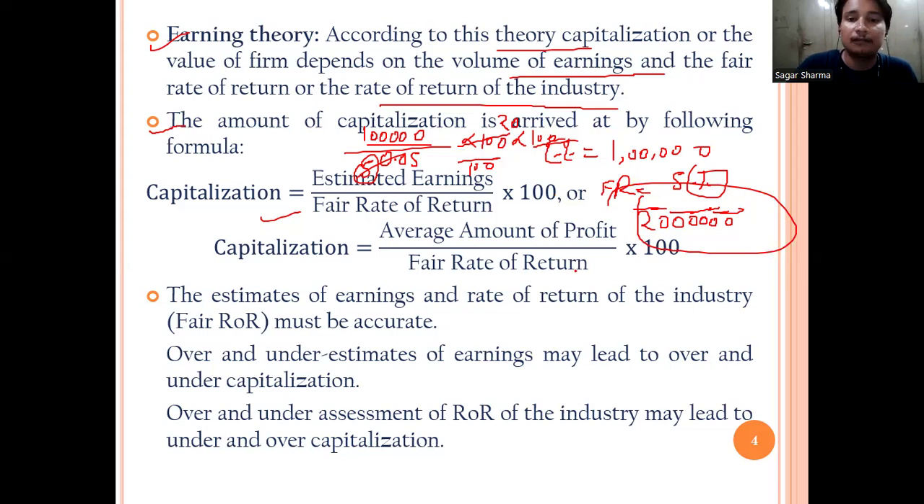So this is the formula. And the second formula is average amount of profit upon fair rate of return into 100. Estimates of earnings and rate of return of the industry must be accurate. Over and under estimates of earning may lead to over and under capitalization, and over and under assessment of rate of return of the industry may lead to under and over capitalization.